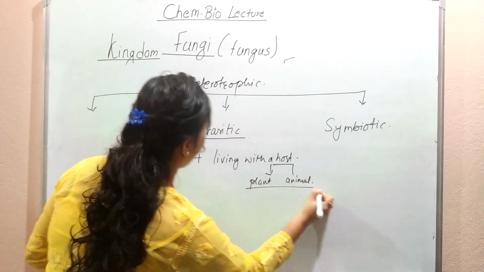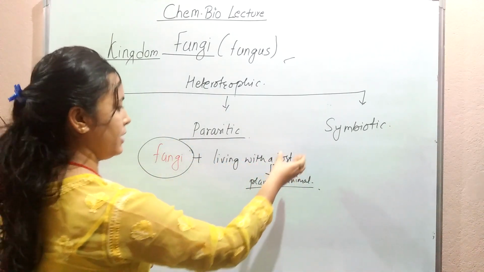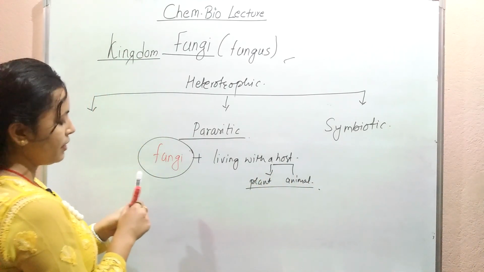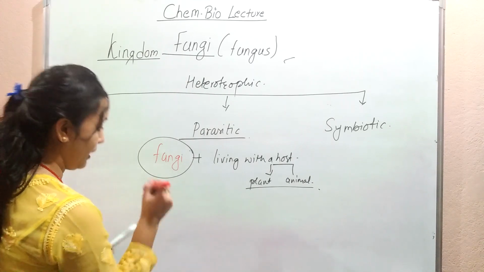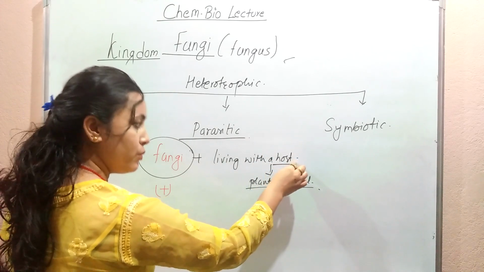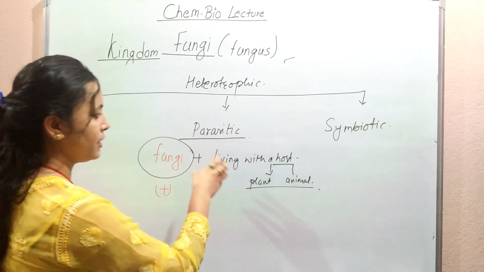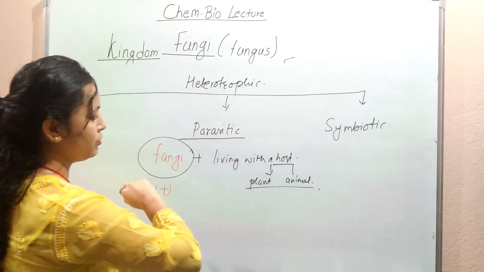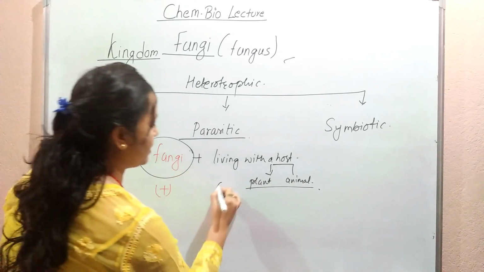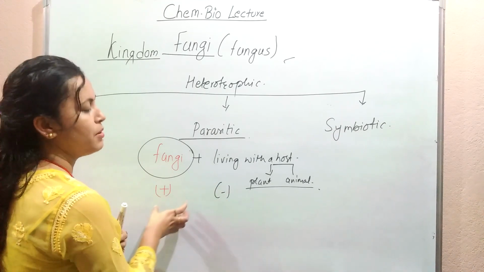What happens here is that when a fungus is living with a living host, a plant or animal, what is the relation? The fungus is benefited because it is getting the nutrients from its host. Whereas the host, whose nutrients are absorbed, is not benefited, that is, it is in a negative state. We can simply represent and memorize it.